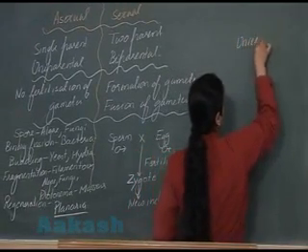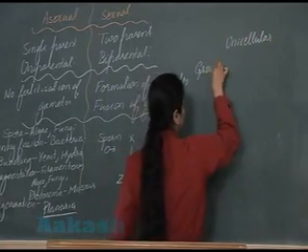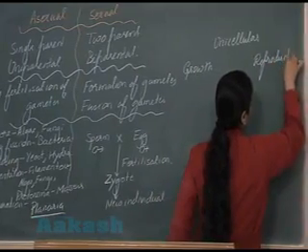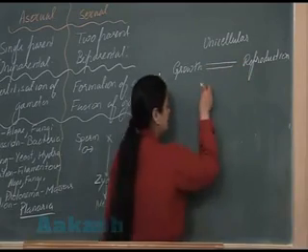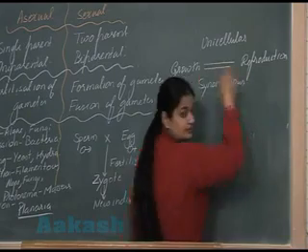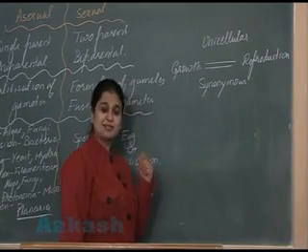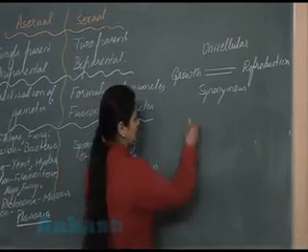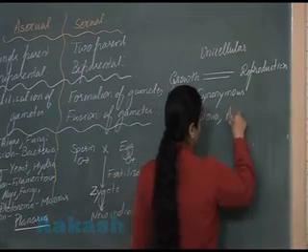In unicellular organism, growth and reproduction are synonymous. They are same. Yes. So now we have to explain this concept. We have to explain this fact. For this, the unicellular organism which we can deal here, that is bacteria and amoeba.